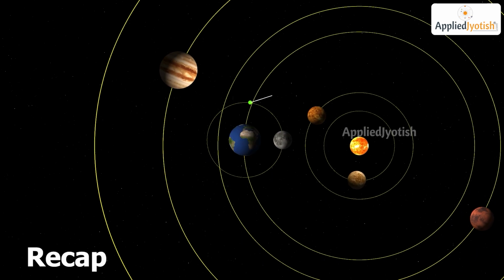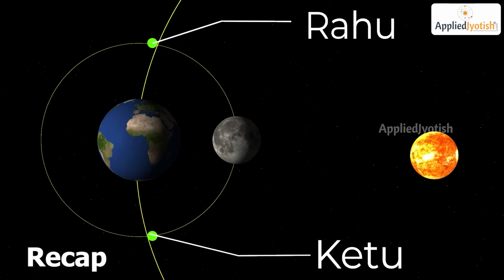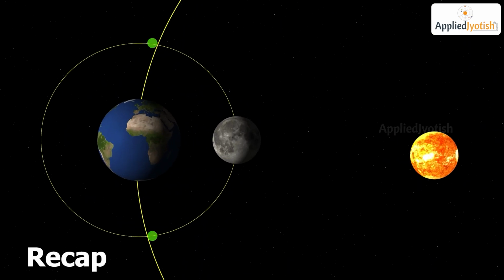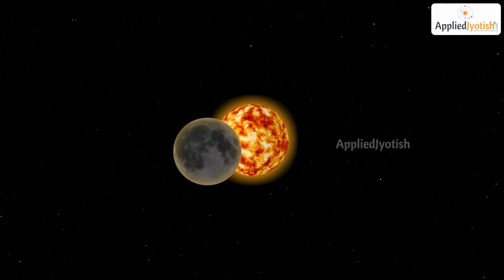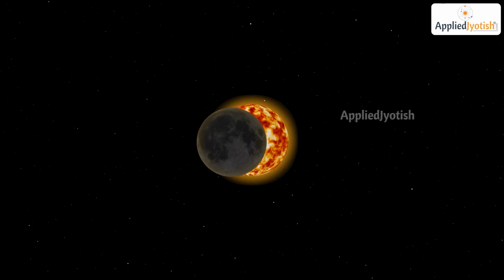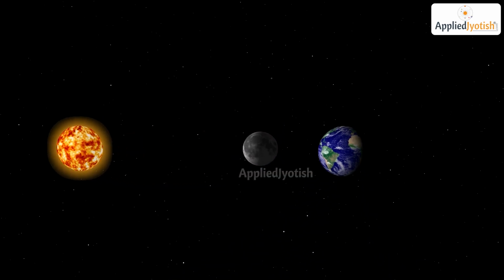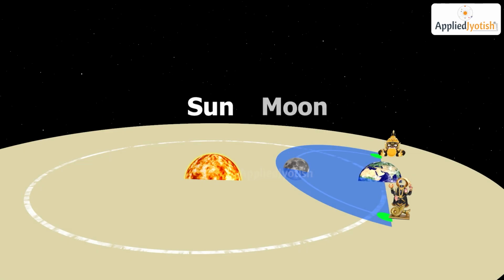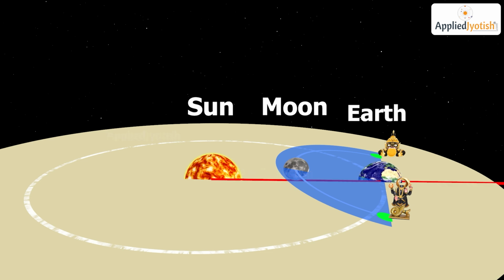Now, through animation, we will understand how the positions of Rahu and Ketu are responsible for causing lunar and solar eclipses. We all know that solar eclipses occur only on a specific new moon day or Amavasya, when the sun, moon, and earth are aligned in a straight line.